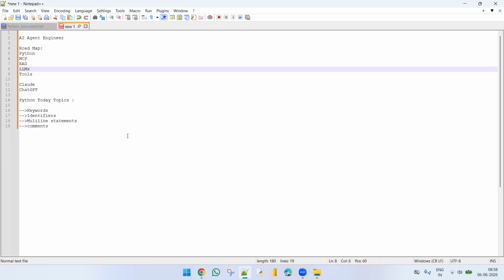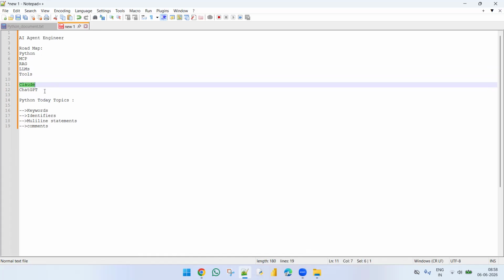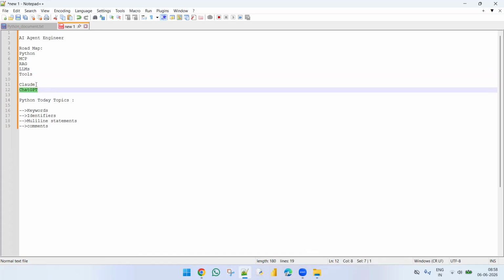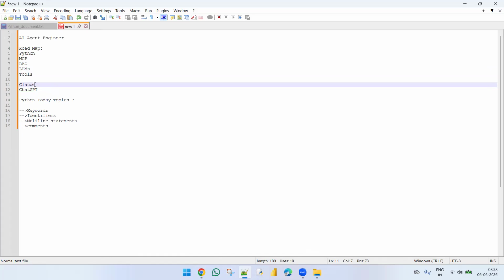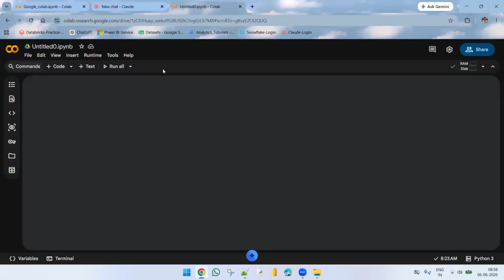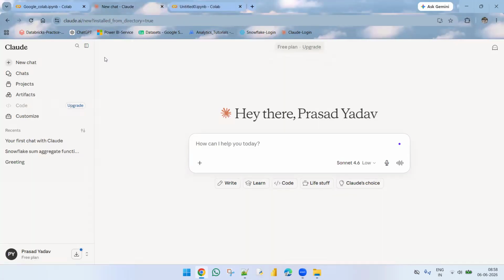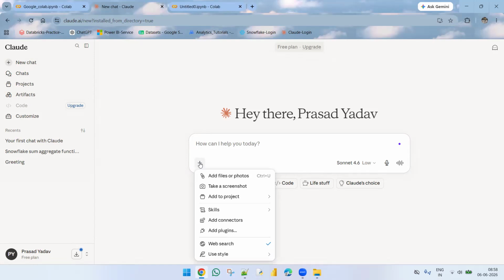In the coming sessions, I'll take one session on Claude with complete information, and on ChatGPT also, like how we can use Claude and what options we have in Claude. For example, at high level for the time being, this is the Claude interface you can get here. If you open Claude in Google, you can get it in this way, and you have a plus icon here.